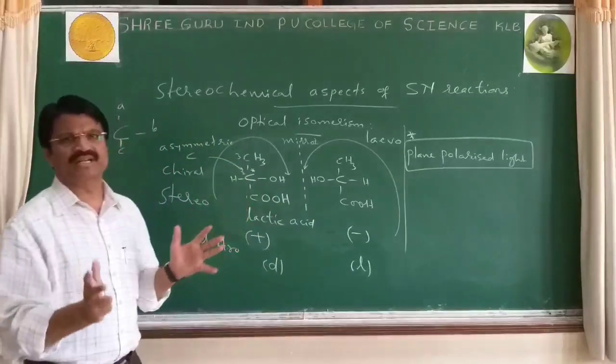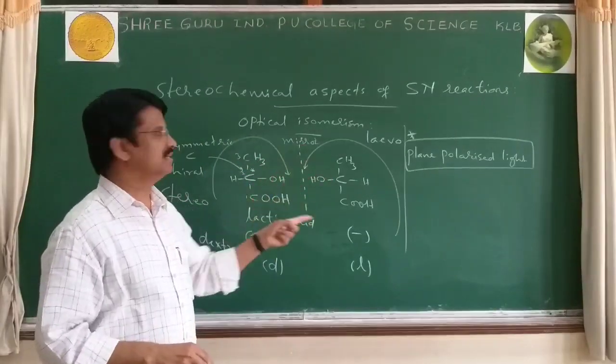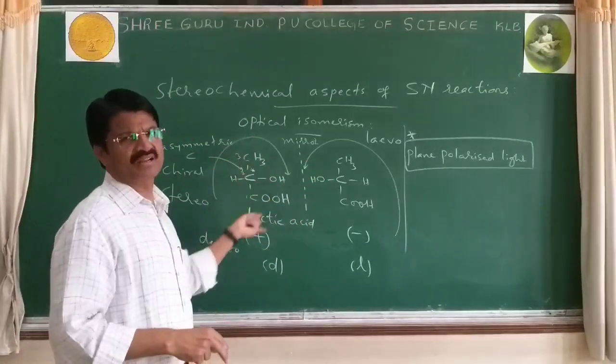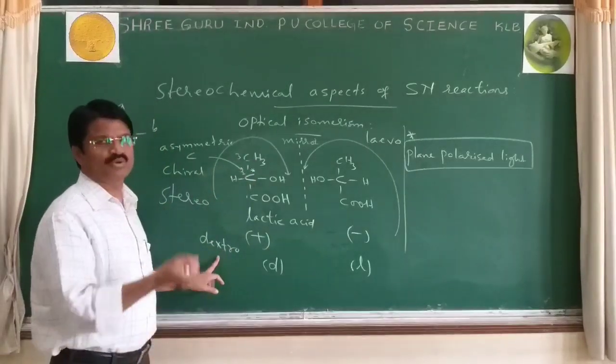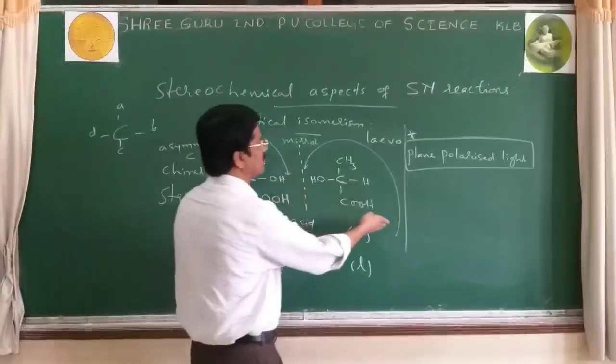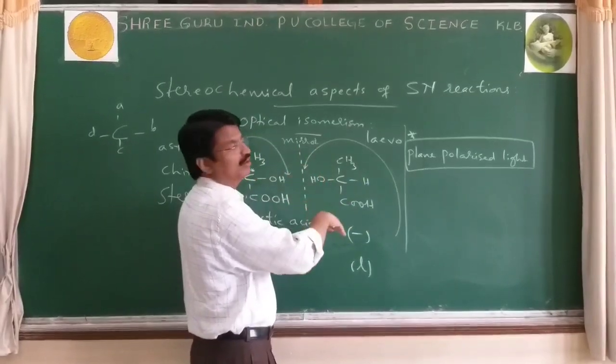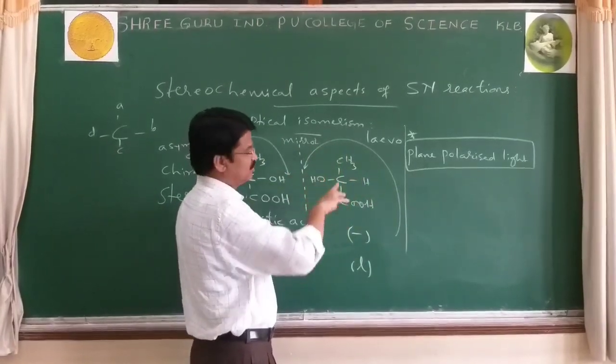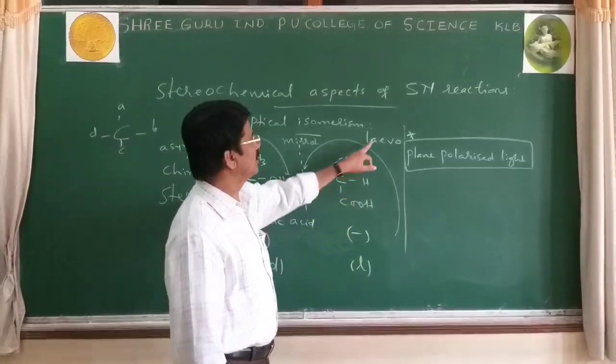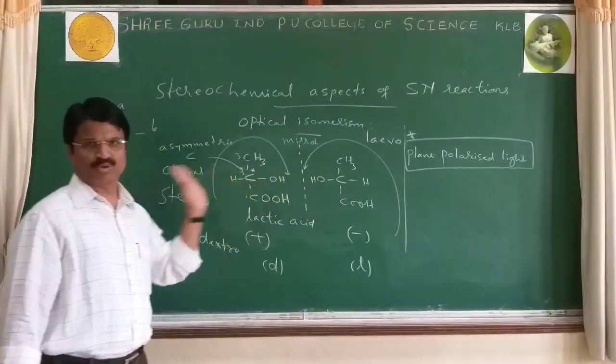A compound which rotates the plane polarized light to the right side or clockwise, that is called dextrorotatory compound. A compound which rotates it to the left side or anti-clockwise direction is said to be levorotatory compound.